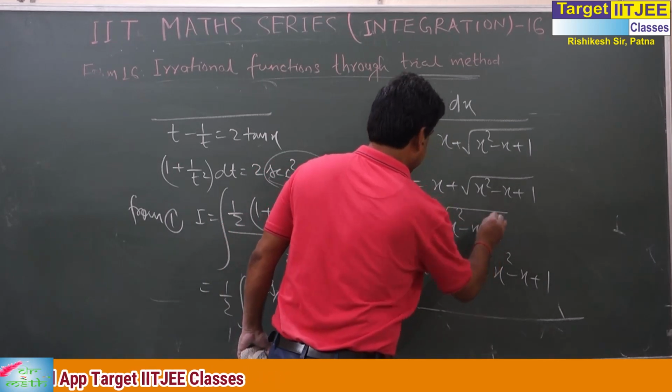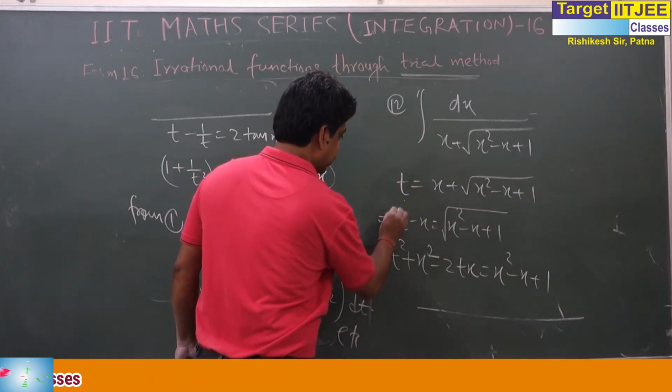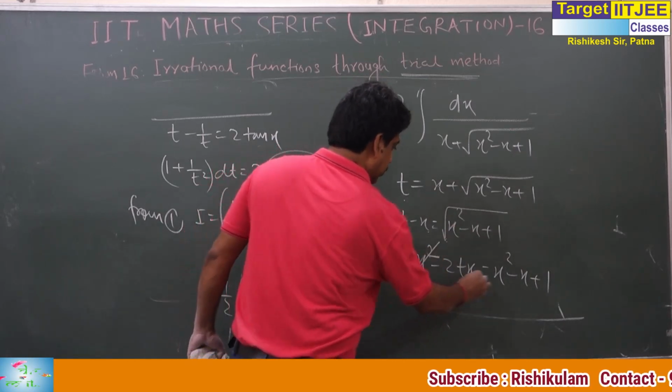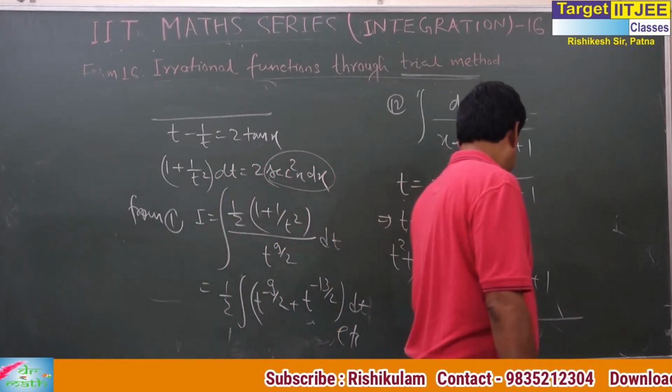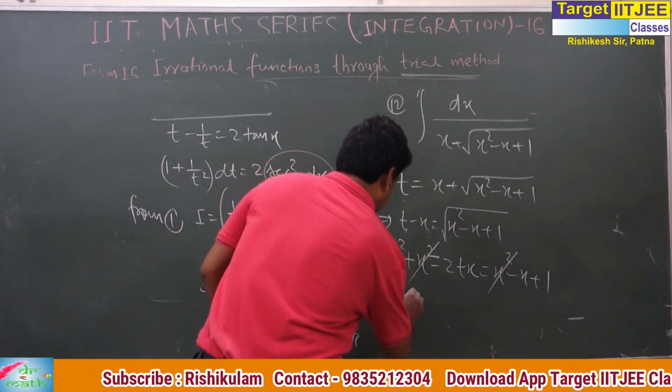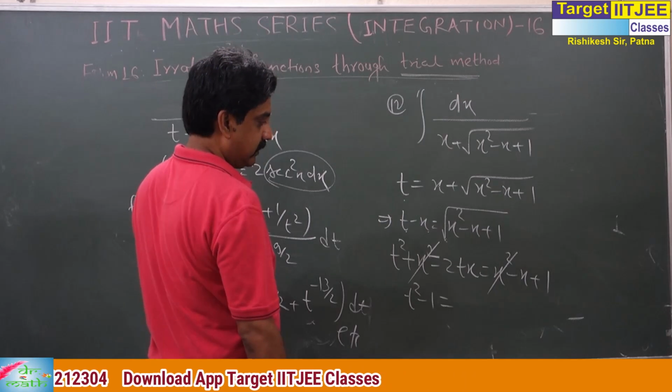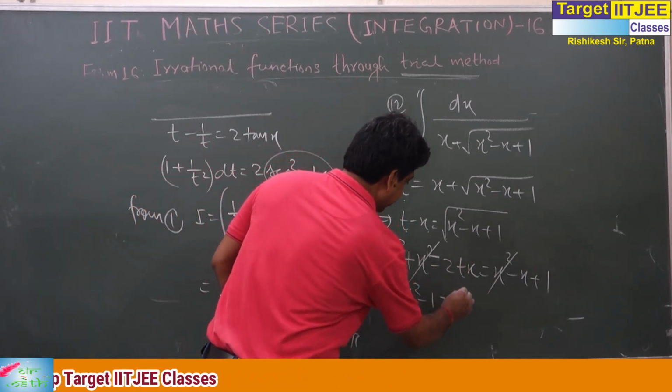Since the root is removed when we square, x square cancels. What do we get? We get t square minus 1 equals 2tx minus x. Change its side.